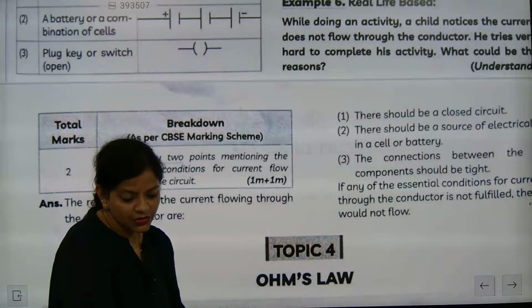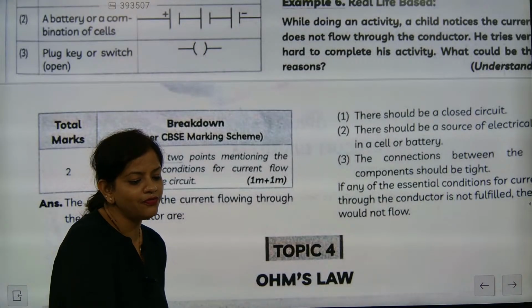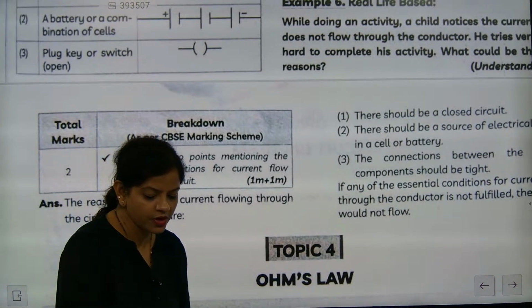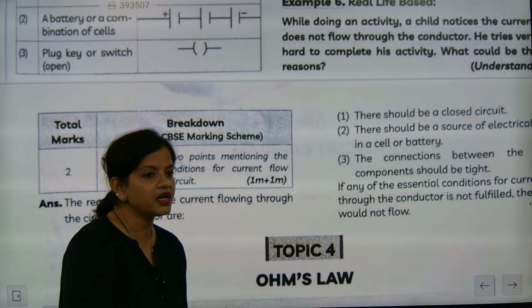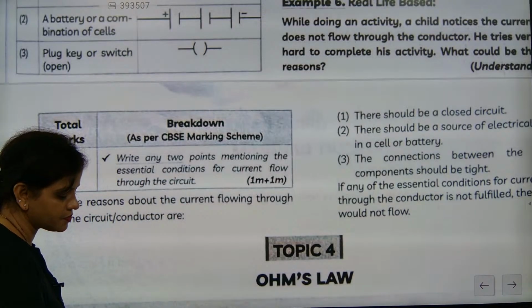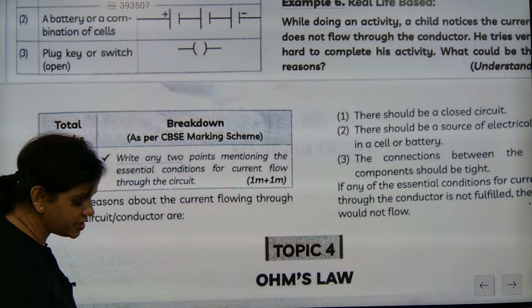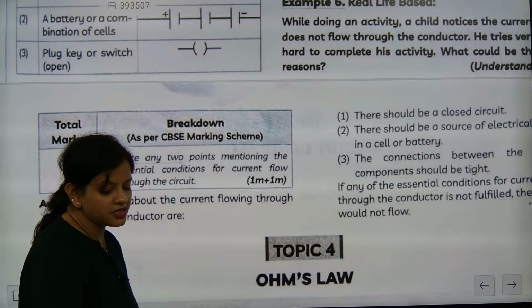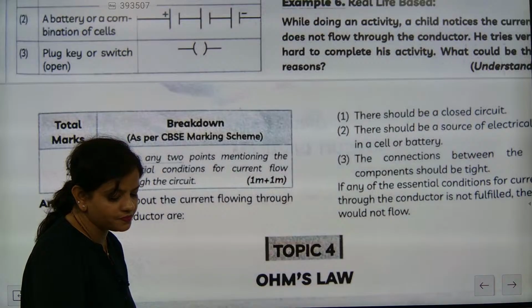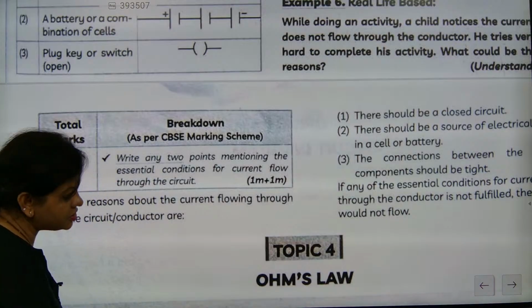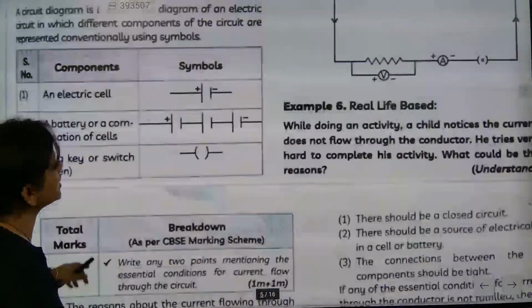Potential difference must be there, then only current will flow. If potential difference is not there, current will not flow. So that's another point. Potential difference is not there means the current will not flow. This is another point. Let's talk about the second part.